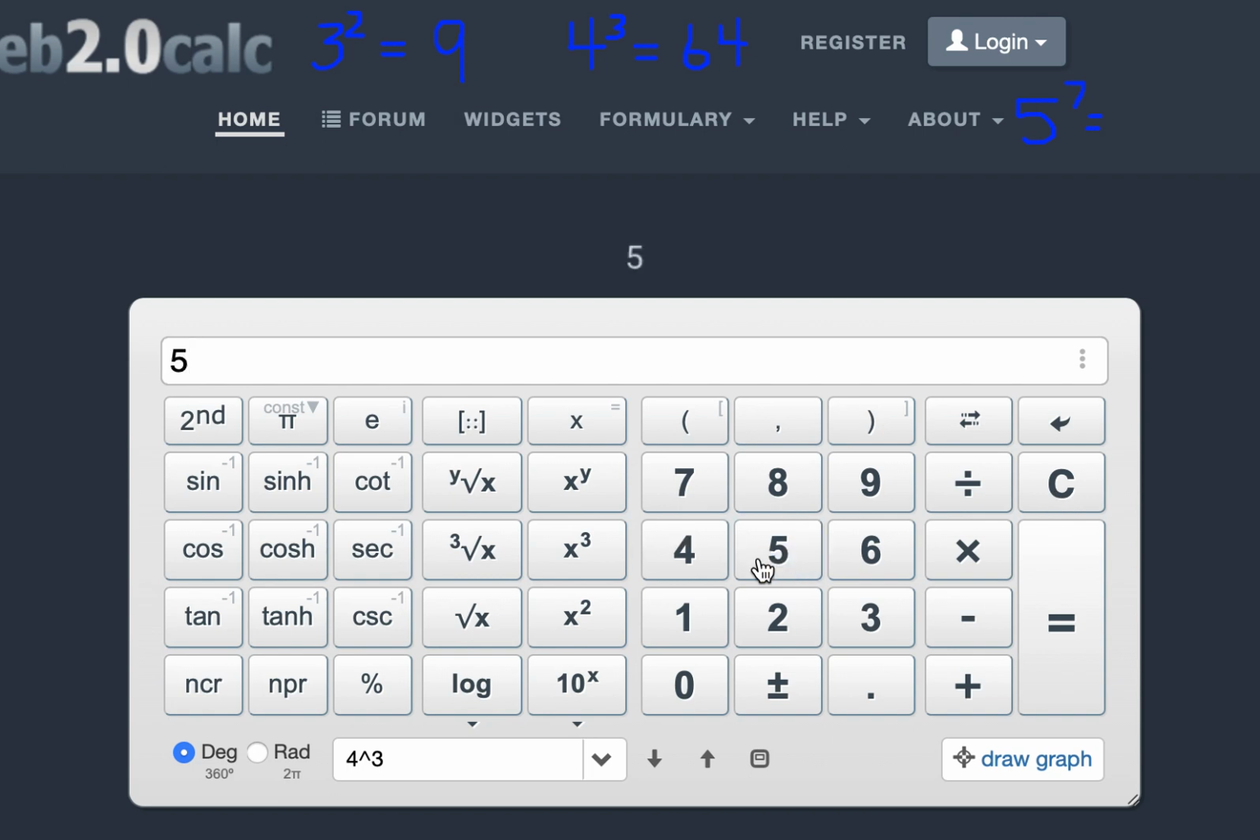We're going to click 5, then this x^y button. And now I actually need to enter the number 7. So now I've got 5 to the power of 7, which is also denoted like this. And I hit equals, and I get 78,125. I hope that you found that helpful.